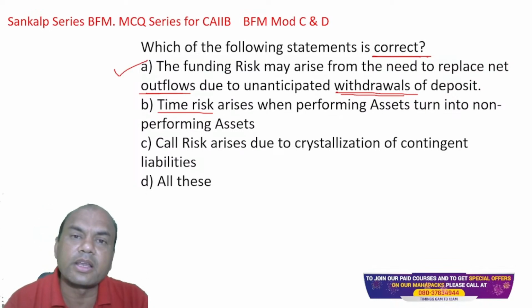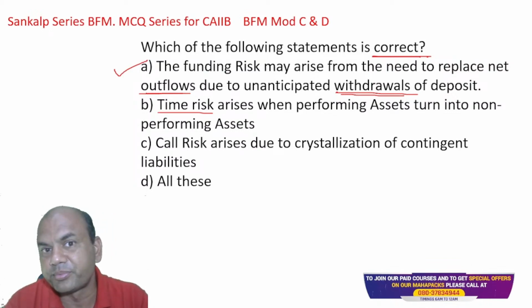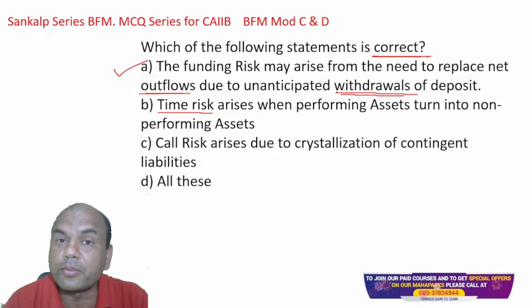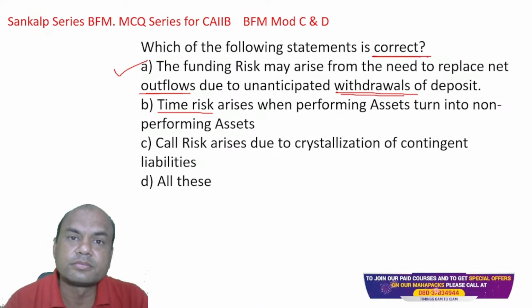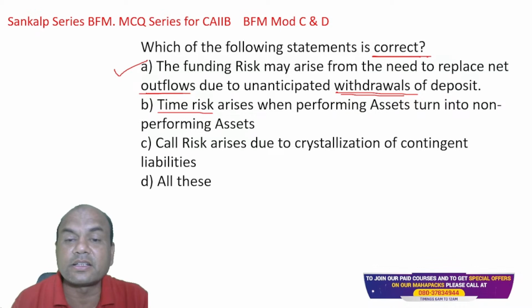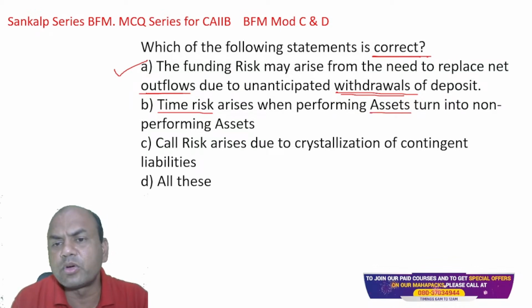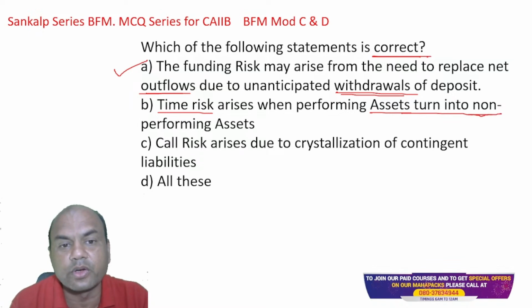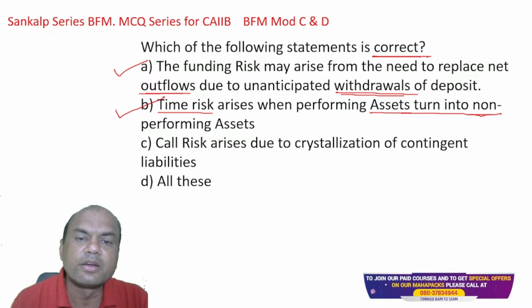Here in liquidity risk, I don't get money on time to pay for my liabilities. That is time risk. Now tell me whether this B is right or not. When asset turns into NPA, means my performing asset becomes NPA, then I won't be getting the interest, whatever that asset was going to give me, loan was going to give me. So that's why it is again 2.